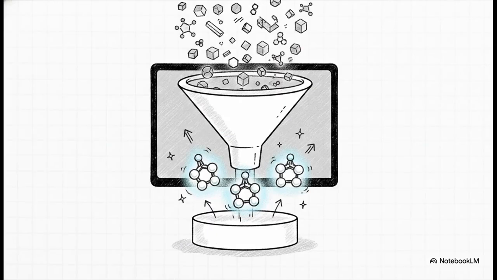And all that data processing leads us to high-throughput screening. You can think of this like an ultra-fast digital sorting hat for chemistry. Instead of testing candidates one by one in a physical lab, the AI rapidly evaluates thousands or even millions of material candidates virtually. It ranks them instantly based on performance, stability, and cost, which ensures that researchers only focus their time and resources on the absolute best candidates.